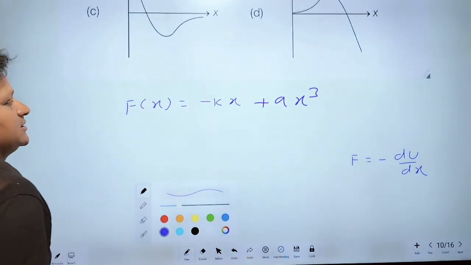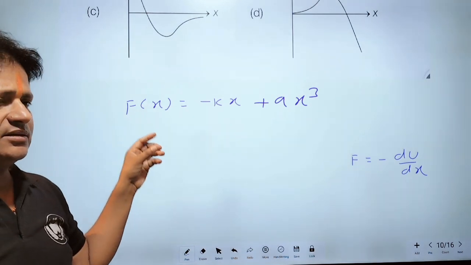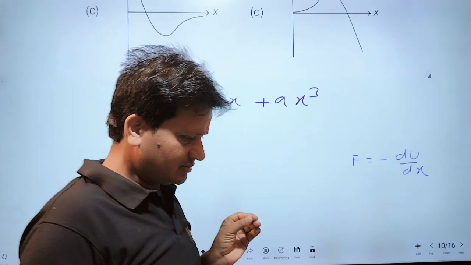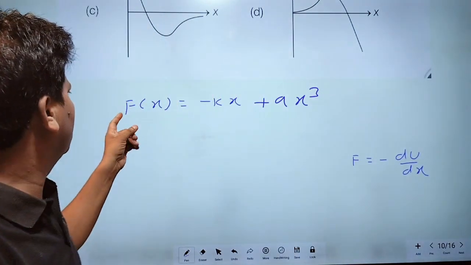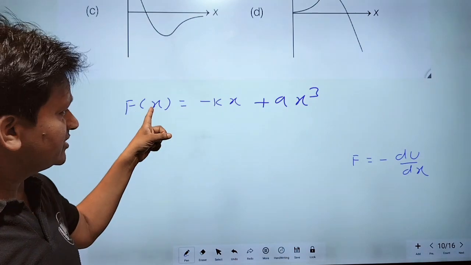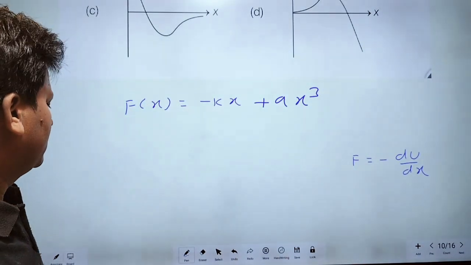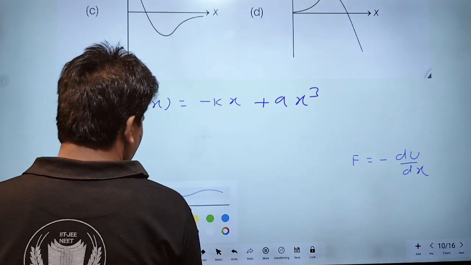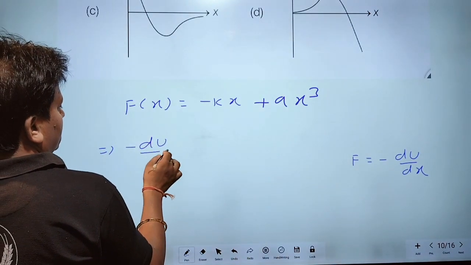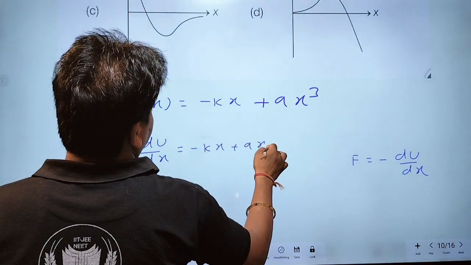Here F is a function of x, F depends on x. So minus dU upon dx is equal to minus kx plus ax cube.